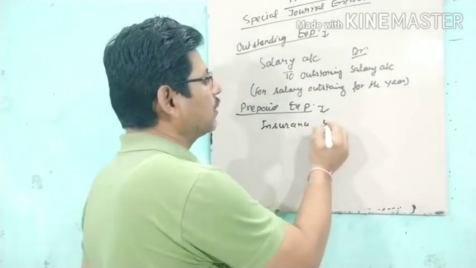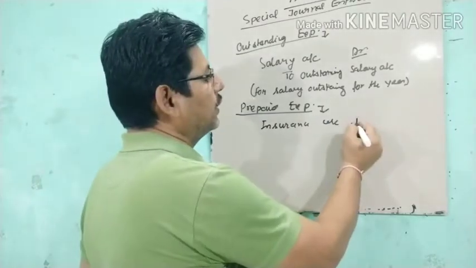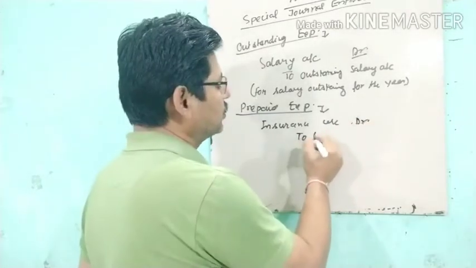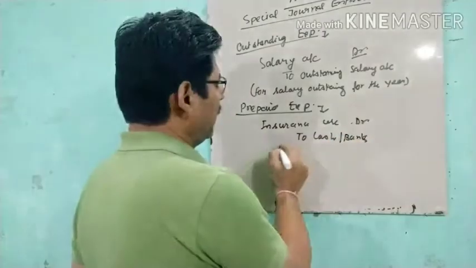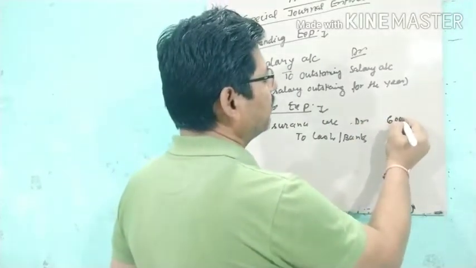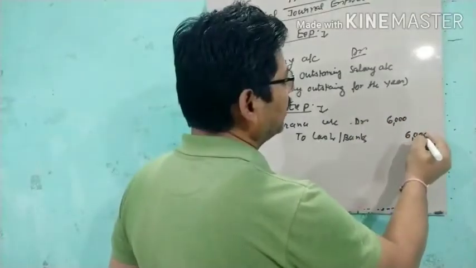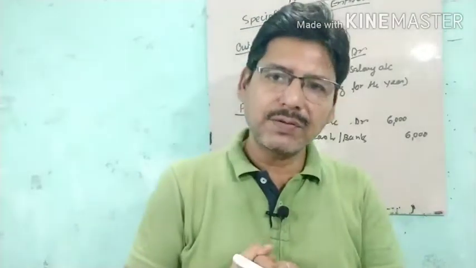So at the time of paying we will write insurance account debit to cash or bank, whatever it is. Okay, and if we have paid 5,000 or 6,000 rupees in the middle of the year, say we have paid 6,000.